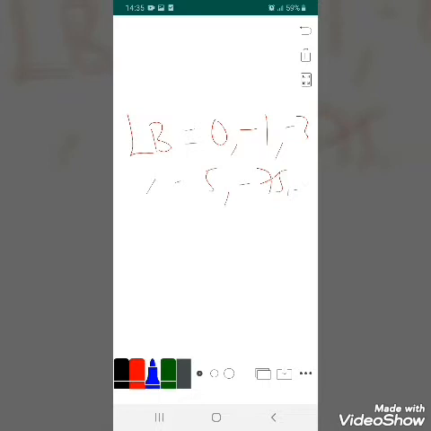From the set of lower bounds, the greatest will be the greatest lower bound. See this one. እዚህ ጋር ምንድነው ከሎወር ባውንድ ብለን ከዘረዘርናቸው ቁጥሮች ግሬተስቱን ደግሞ ምን እንለዋለን? ግሬተስት ሎወር ባውንድ ባጭሩ GLB እንላለን። ስለዚህ for our case, our greatest lower bound will be 0, and when we come to the greatest lower bound ደግሞ